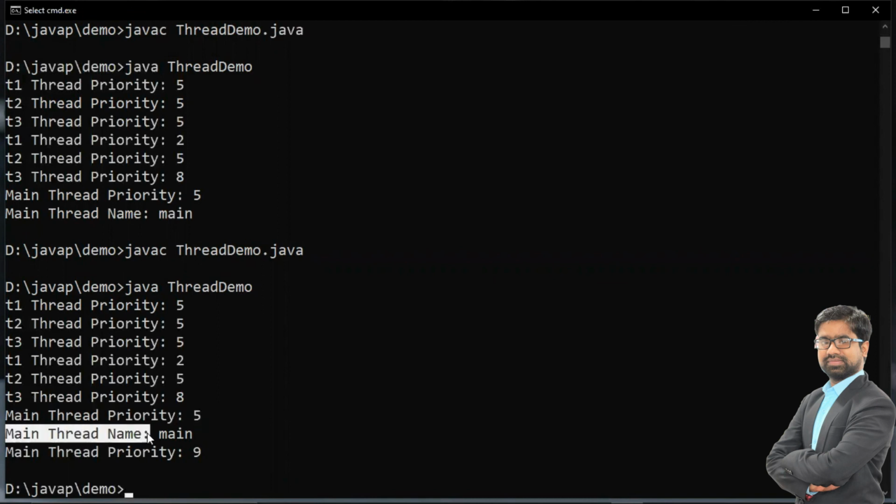Then I just print main thread name by using Thread dot current thread dot get name, and then after setting the priority, the main priority will be 9. So you can perform this logic to get priority and set priority, and also we can apply this priority to other threads. If multiple threads are there, we can get priority of any thread, and the same priority I can assign to the other. So you have to perform these operations.